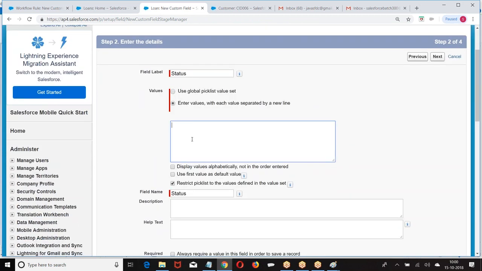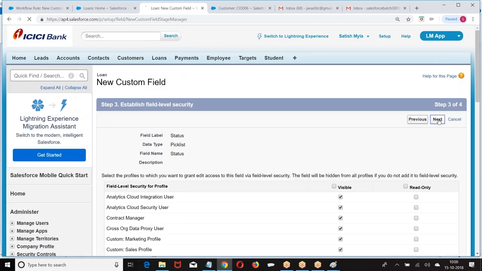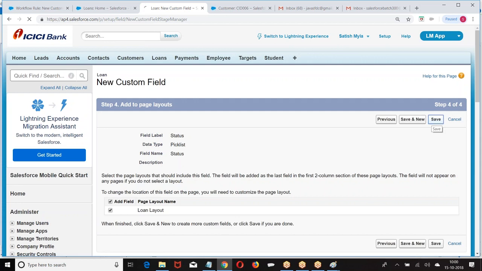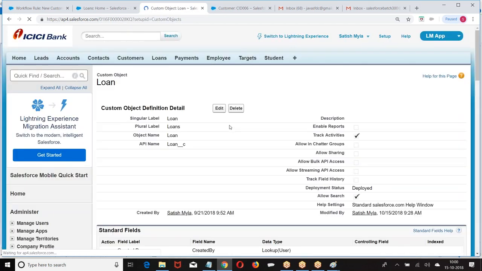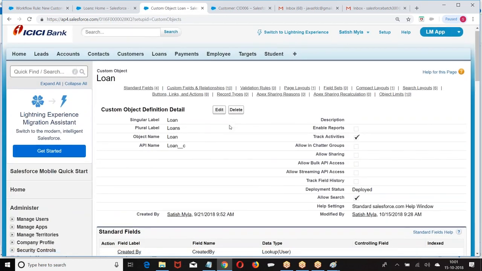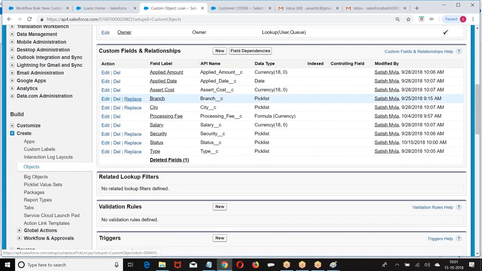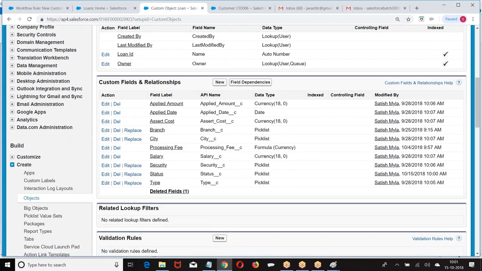Status: approved. Okay. So the first one is, whenever you are applying for a loan, automatically a new record is created.